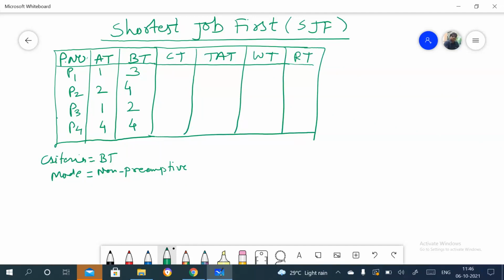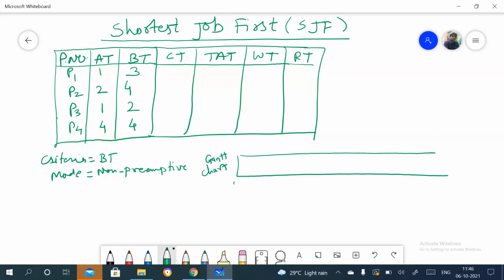Now again, I'll consider the Gantt chart here. And this always starts with 0, right? Now see, it is starting at 0 unit time. So first we need to consider which process comes at 0 unit time. If you consider the arrival time here, there is no process which comes at 0 time.